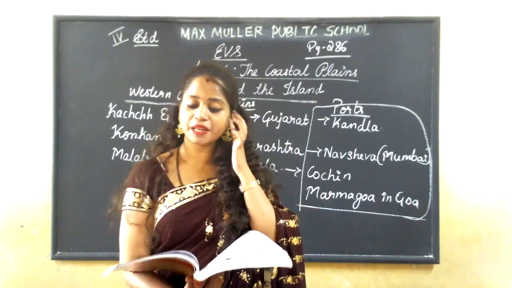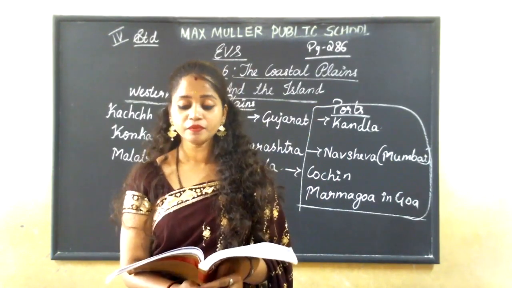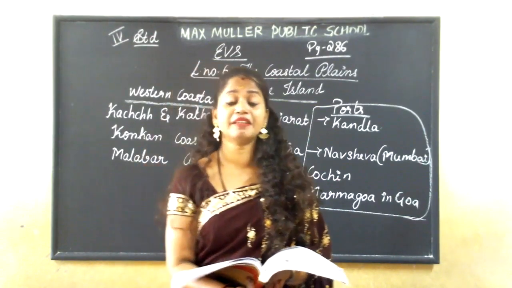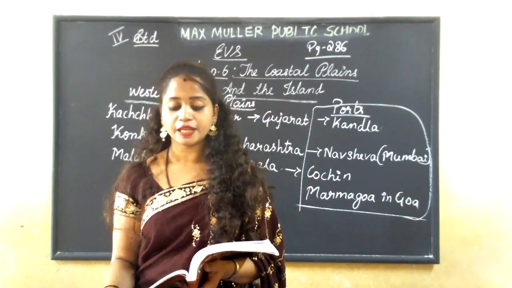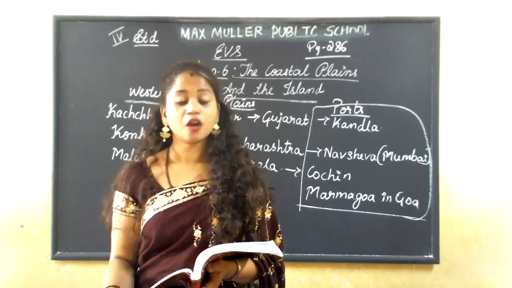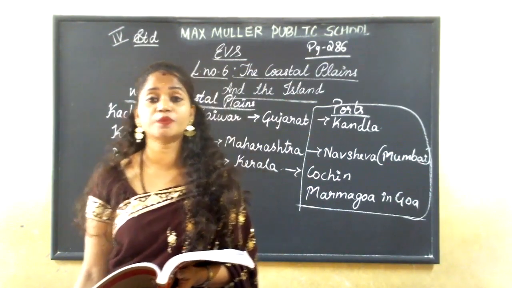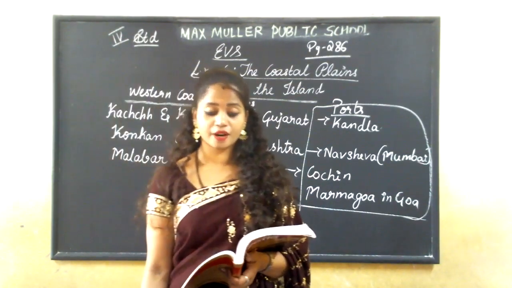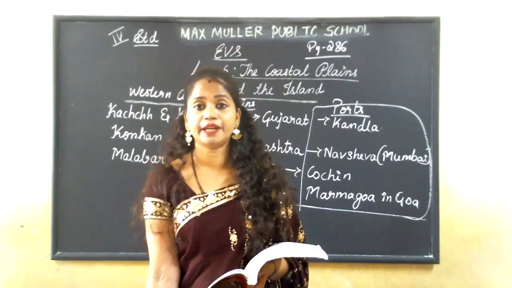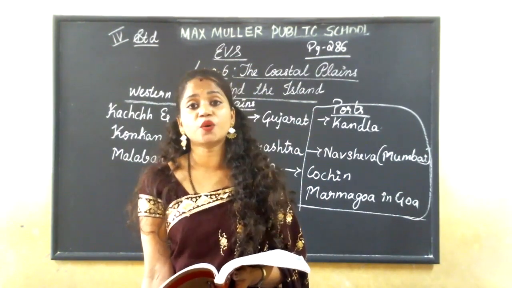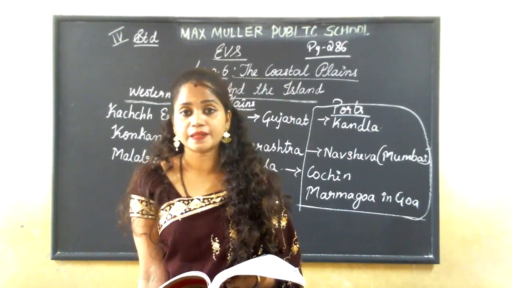As the climate here is very moist, it is best suited for cultivation. And what are the crops grown here? Rice, coconut, cashew nut and groundnut. These are the crops grown in the western coastal plains.